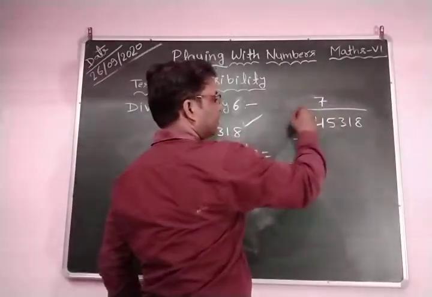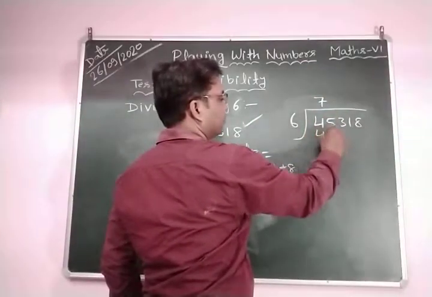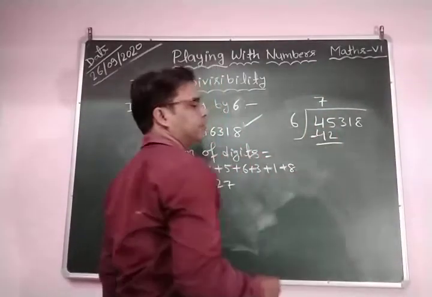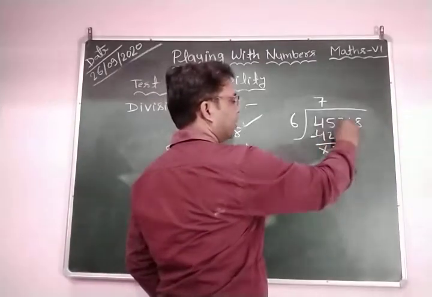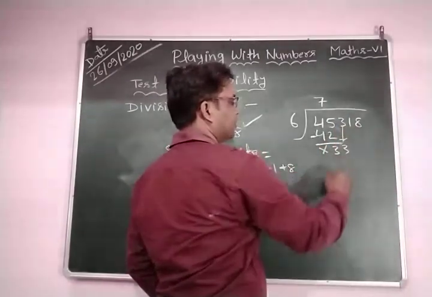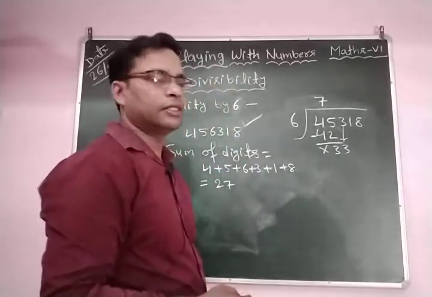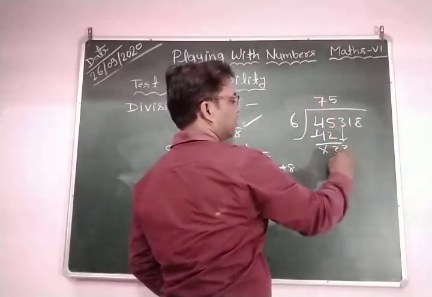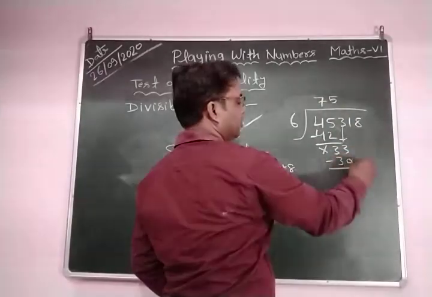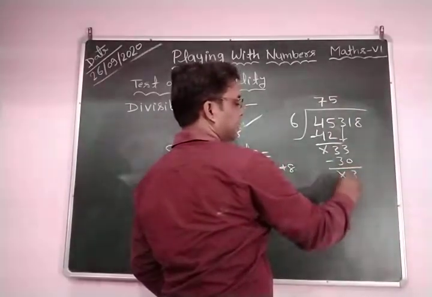7, 6's are 42. Subtract it, we append 3. Okay, here cancel 3 and bring down this 3 here, 33, and 6 5's are 30. 6 5's are what? 6 5's are nothing but 30. So if you subtract them, you append here 3 and this is cancelled.